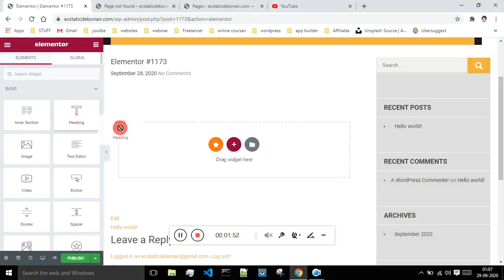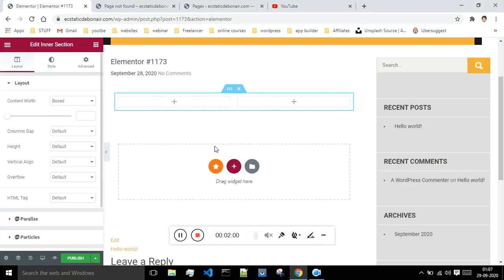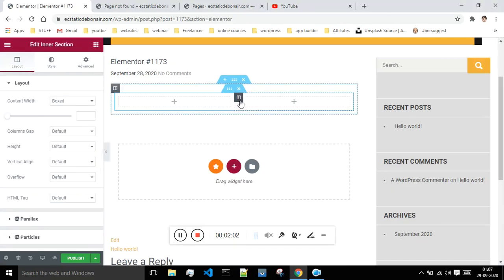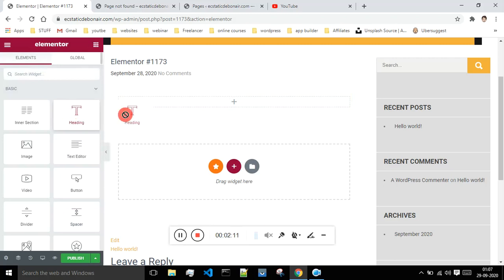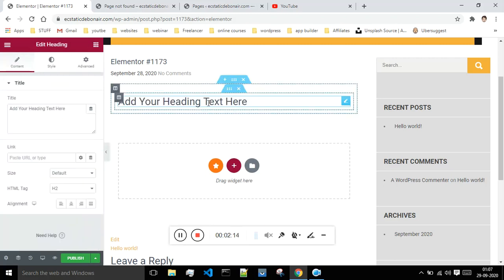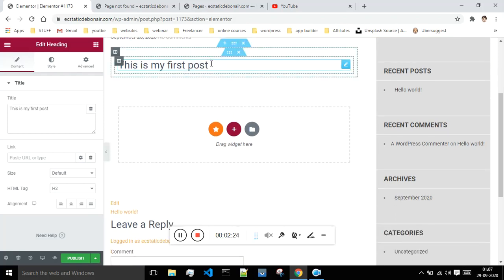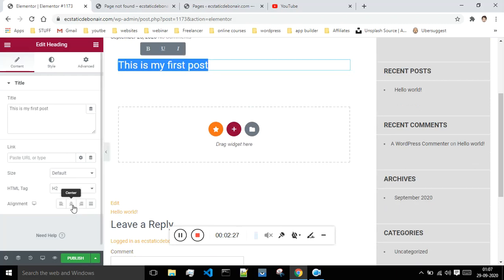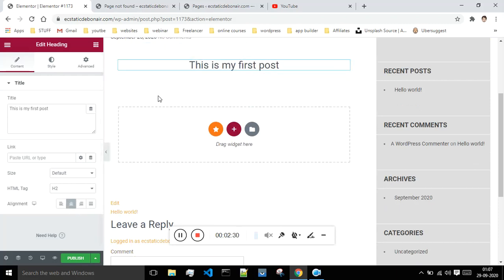Now you can just select this inner section, drag and drop. It has two columns, but I want only one column, so I will right click and say delete. I will delete one column over here. I will click on this square button. I want one header, and I will say this is my first post over here. After that I will align this at the center. I will select everything, click on the center tab, and it gets aligned at the center.